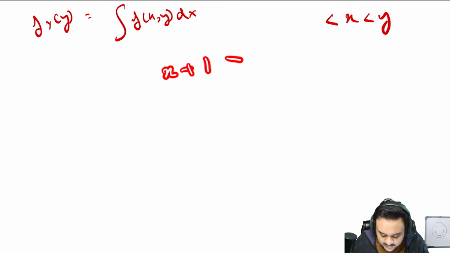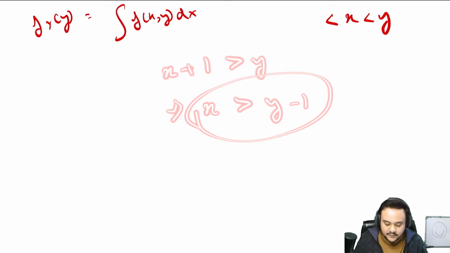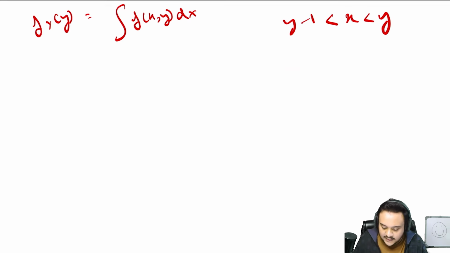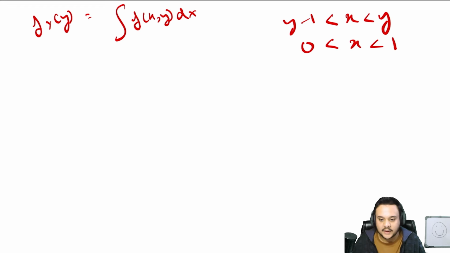If x plus 1 is greater than y, this means x is greater than y minus 1, so here you will get y minus 1. And the second interval that you have to consider is x is between 0 and 1. This is where we are going to be breaking our integration into two different cases, and I'll explain it to you along the way.